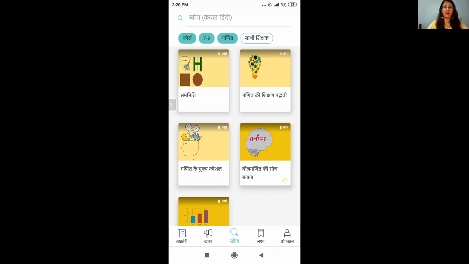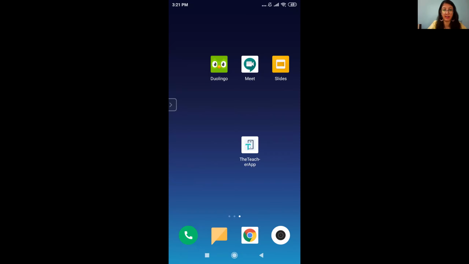Correct. Kanvi, another question that one of our participants has is that there are a lot of applications of the same name. If you can show the logo on your home screen once again, so that our participants can identify which application to download. Yes. This is the logo, the teacher app. It has a sea green and a teal kind of combination in the logo.